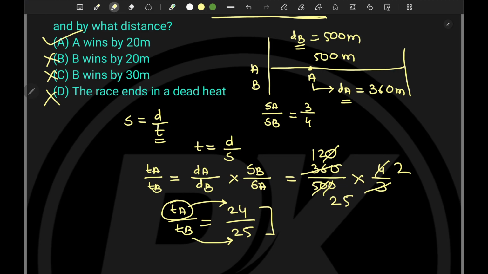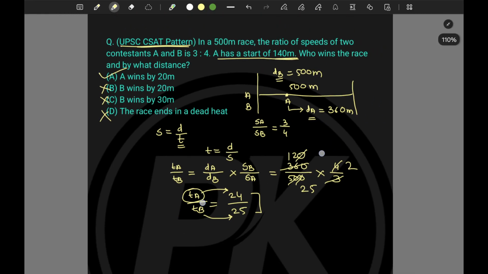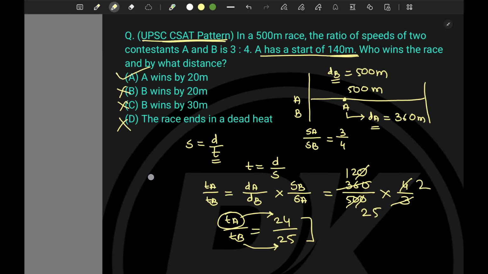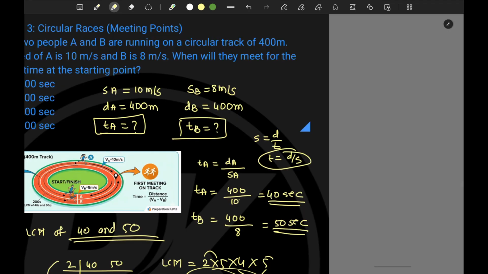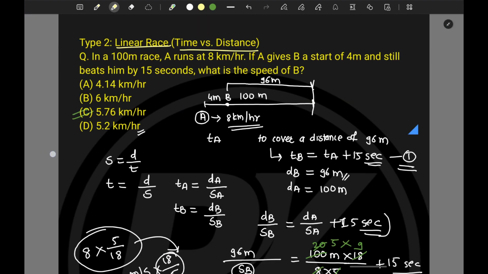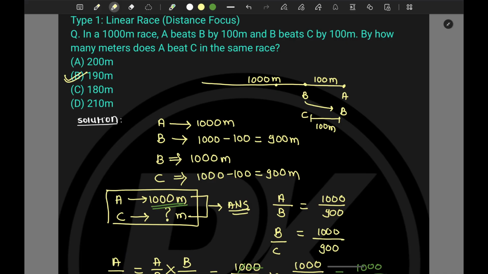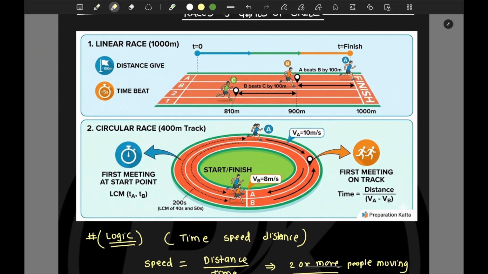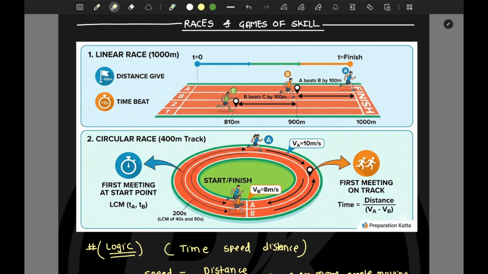Correct. So this was the overall topic. We have seen many types here. We have seen the UPSC example. Also, we have seen other problems like circular races. We have seen the linear race, and how students get confused, and the overall introduction we have covered in this topic. So that was it for this topic, and we will meet in the next video.